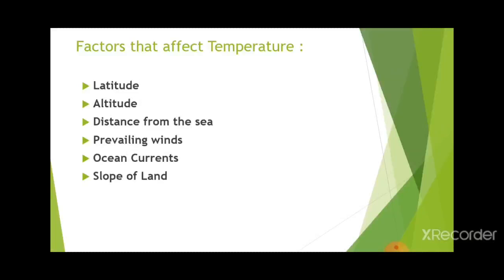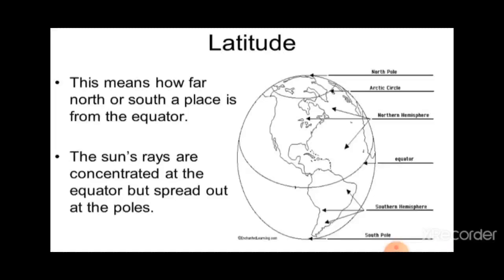In this topic we'll understand how each of them affects temperature. We will discuss all of this in this video. Let us begin with the first topic, latitude, and how it affects the temperature of a particular place.